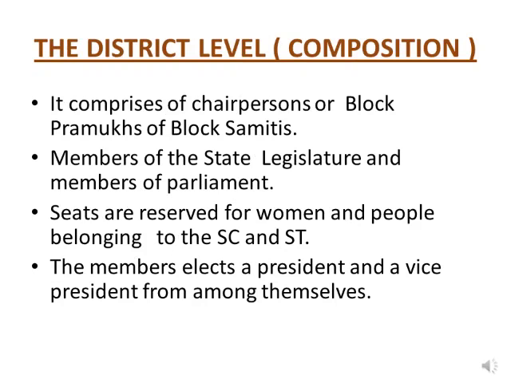Here in this slide we will see what is the composition of the district level. Now the district level comprises the chairpersons, or block pramukhs, of block samitis, then members of the state legislature. State legislature means Vidhan Sabha and Vidhan Parishad, both come under it, and members of parliament, that is Lok Sabha and Rajya Sabha. So this composition is there.